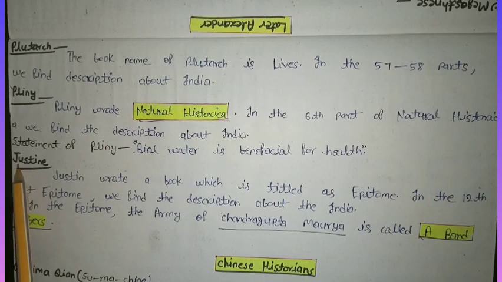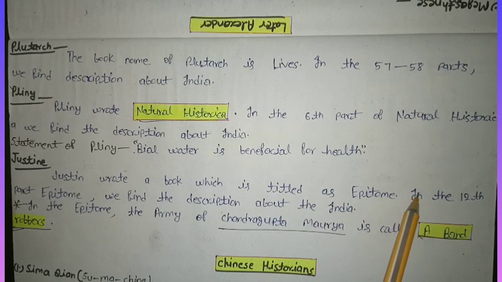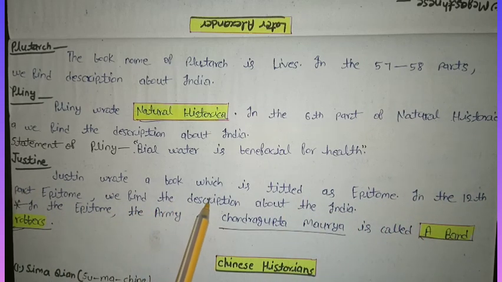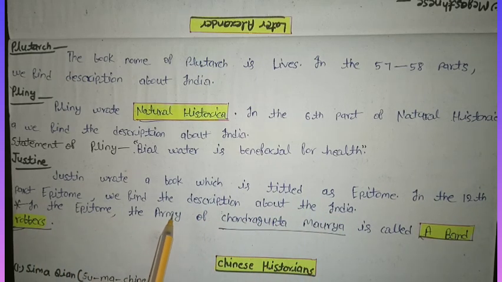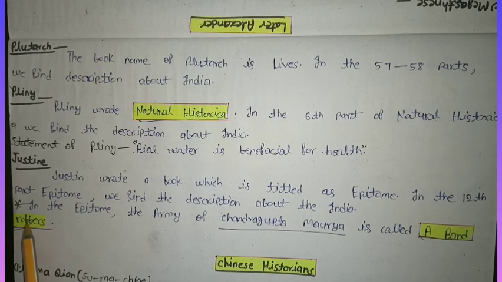And the next traveler is Justin. Justin wrote a book which is titled Epitome. In the 12th part of Epitome, we find the description about India. In the Epitome, the army of Chandragupta Maurya is called a band of robbers.